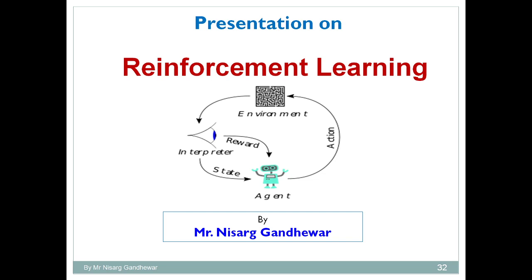For every action he gets some positive feedback, or sometimes negative feedback, and based on this he tries to learn how to behave in that environment.